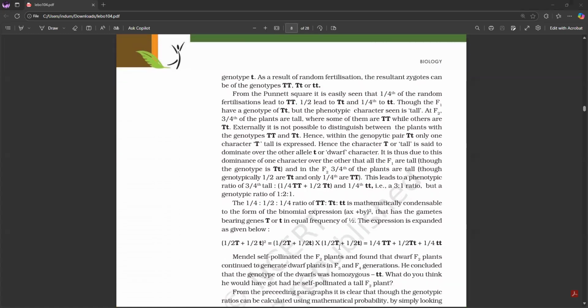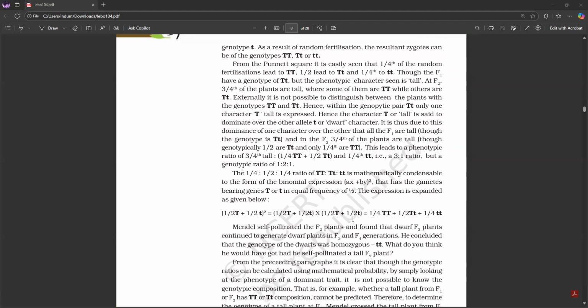As a result of random fertilization, the resultant zygotes can be of the genotypes capital T capital T, capital T small t, or small t small t. So, from the Punnett square, it is easily seen that 1/4 of the random fertilizations lead to capital T capital T, 1/2 lead to capital T small t, and 1/4 to small t small t.